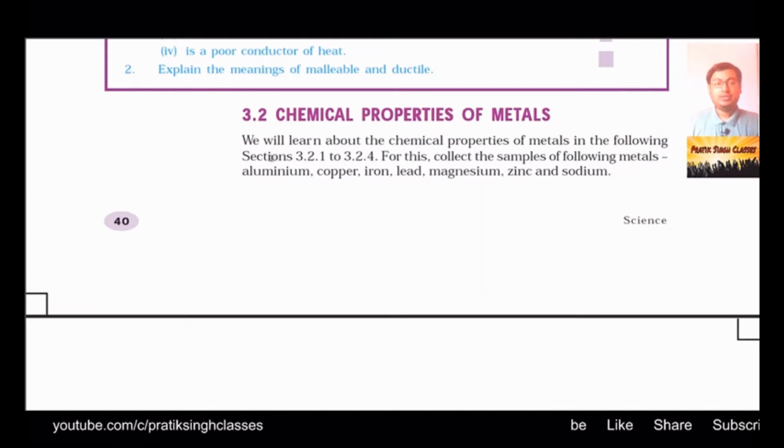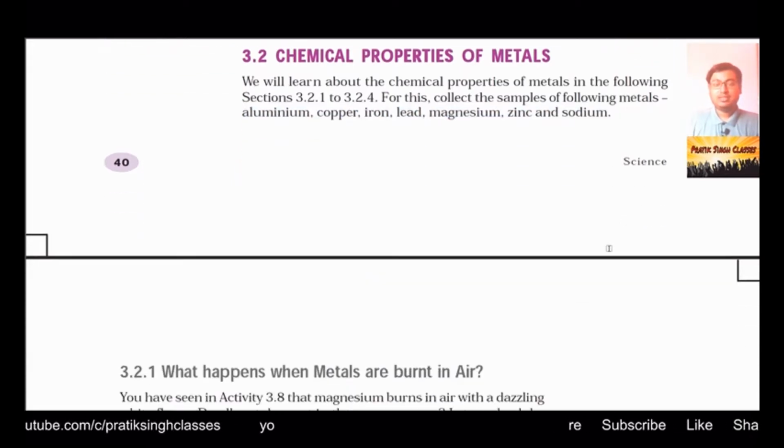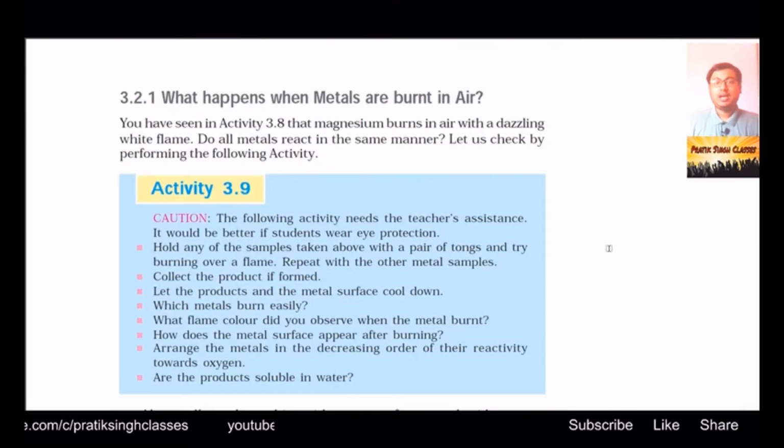To study this section about the chemical properties of metals, we need some metals. These metals are easily available in your chemistry lab. They are aluminium Al, copper Cu, iron Fe, lead Pb, magnesium Mg, zinc Zn, and sodium Na. Because you are in class 10th now, you must remember the periodic table up to atomic number 1 to 27. That is much needed for you at this age.